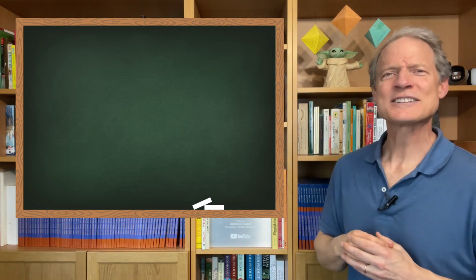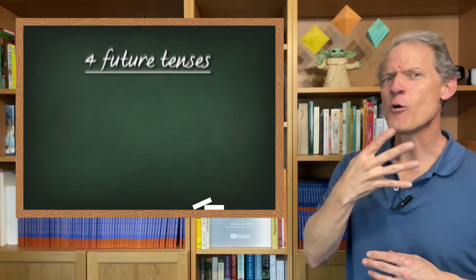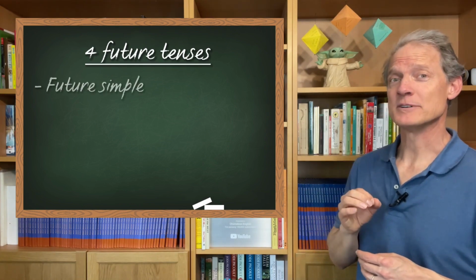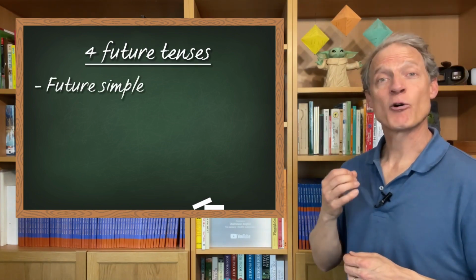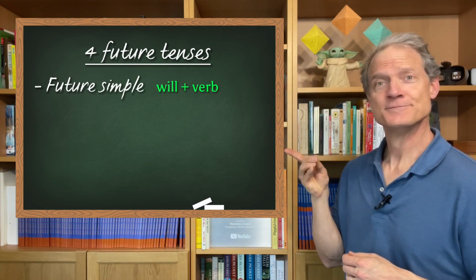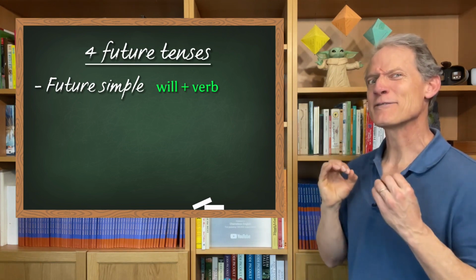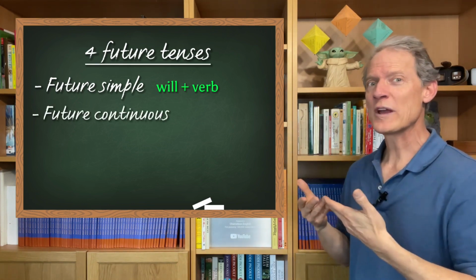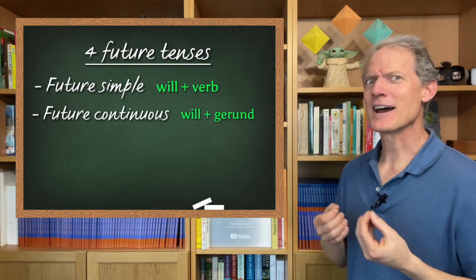Okay, so let's review. We have 4 future tenses. The first one is future simple, and it's formed with the word will plus the verb. The second one is the future continuous, and this is formed with the word will plus the gerund of the verb.